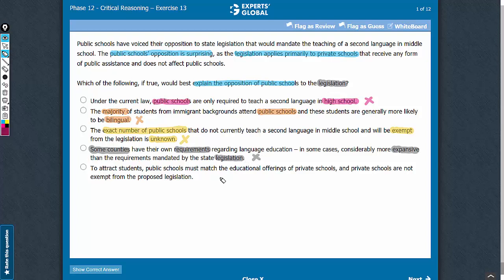Answer choice E. This answer choice says that public schools must match the educational offerings of private schools, and the private schools are not exempt from this legislation. If this is so, it indicates that if the legislation forces private schools to teach a second language, public schools, in order to match their offerings, will also have to take up the additional task of teaching a second language. So this answer choice offers a reason for the public schools to oppose the legislation, even if the legislation primarily applies to private schools. Because this answer choice explains the opposition, E is the correct answer choice.